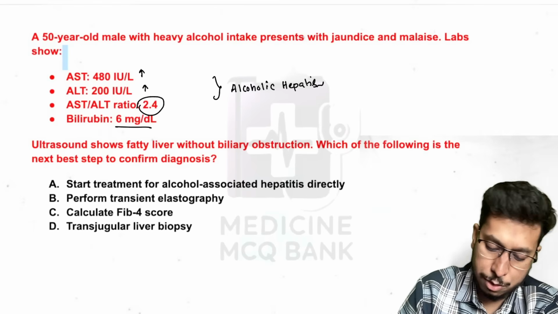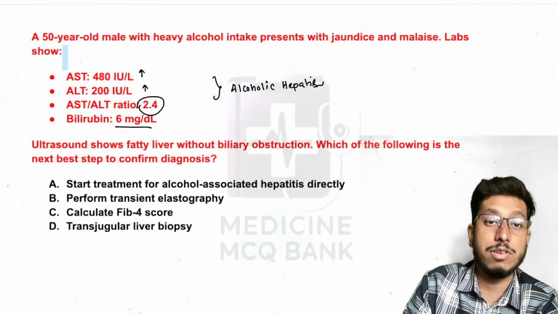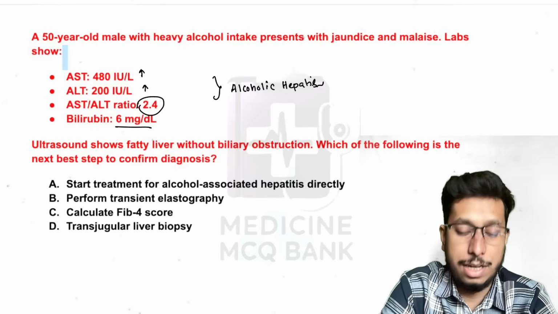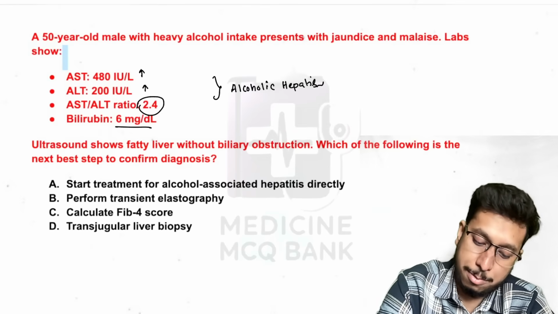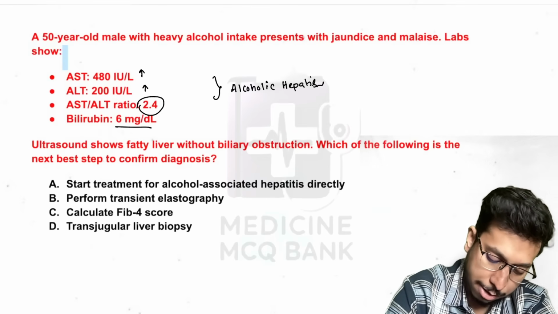Ultrasound shows fatty liver without biliary obstruction. That is usually the reason why we go for ultrasound in case of alcoholic hepatitis, because bilirubin is 6 and it is often direct more than indirect. That's why, to rule out biliary obstruction, we go for ultrasound in such cases. Which of the following is the next best step to confirm the diagnosis?